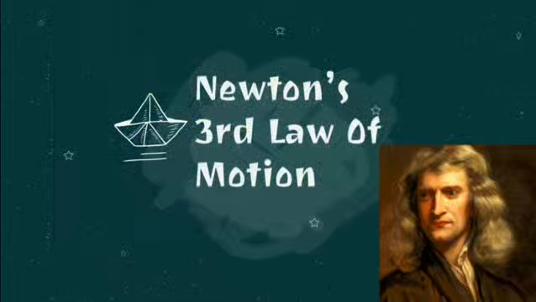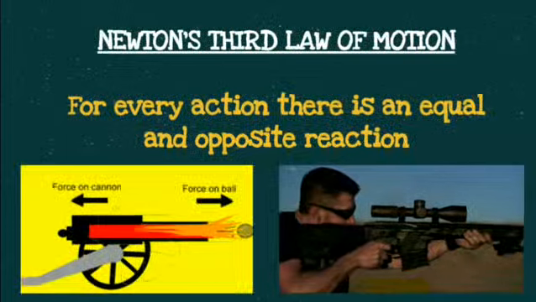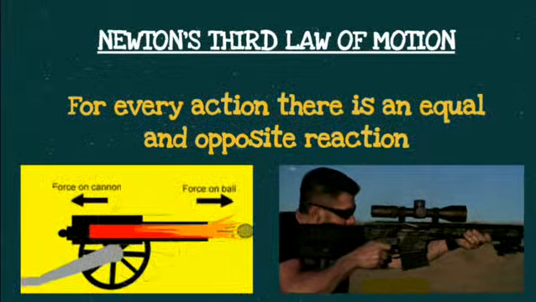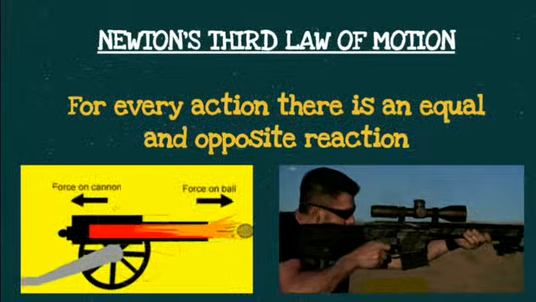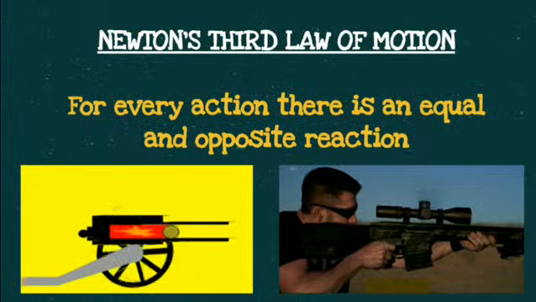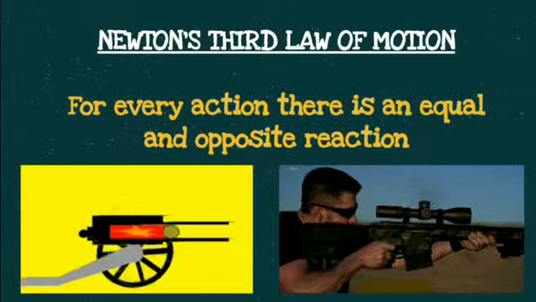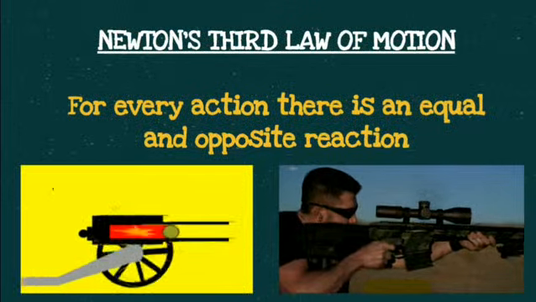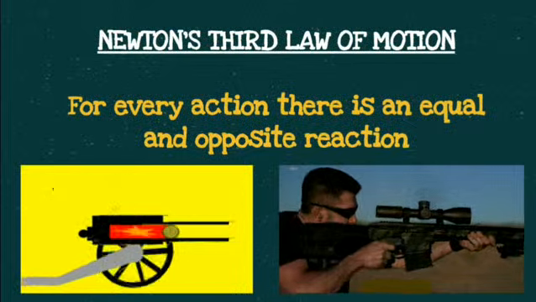Okay, moving on to the third law of motion. We all know it very well. Yes, it is. For every action, there is an equal and opposite reaction. That is, you can see there a cannon and a fire ball. As the fire ball moves towards right, the cannon moves towards the left. The person using the gun, if you see on the right side of the screen, the gun moves backward and the bullet moves forward. So the action is moving forward, then the reaction is the backward movement of the device.